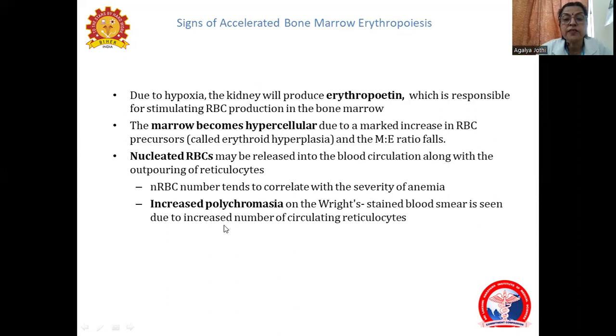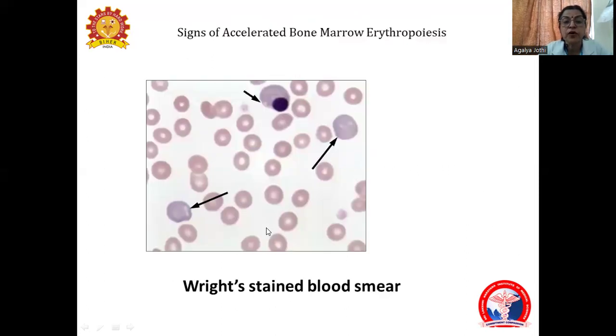Increased polychromasia is seen on Wright staining of the blood smear because of the increase in the number of circulating reticulocytes. It has already been mentioned that reticulocytes are one step prior to the mature RBCs. The nucleus has been extruded, but the RNA is still there and the cells take up a polychromatic state.